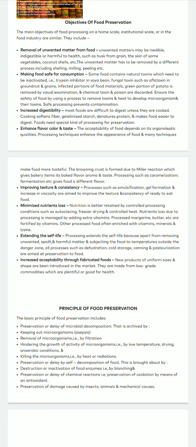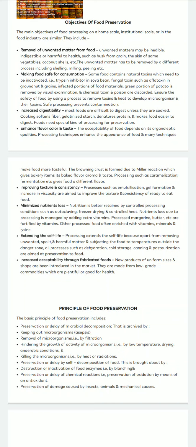Now when we say inactivation, one good example is certain fruits or vegetables, whose enzymes will be activated at room temperatures, right? So these fruits or vegetables have to be blanched.